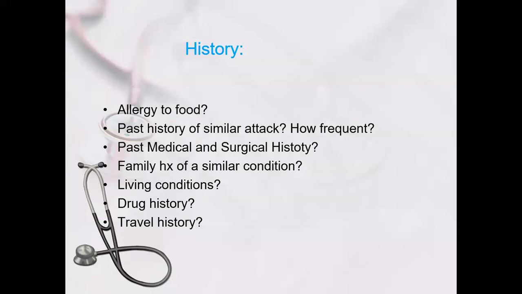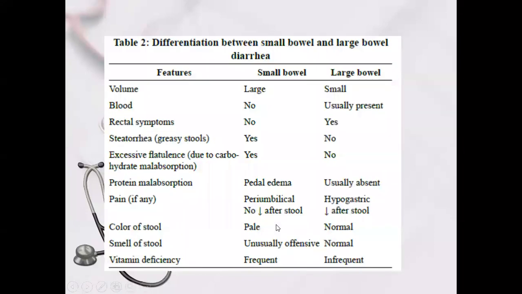Living condition: we always know that those with poor, low socio-economic conditions have more infective causes. So we have to go into detail about the living conditions of the family. Drug history: if they have taken antibiotics, they can lead to drug-induced diarrhea. Travel history: whether they have traveled in the near past.